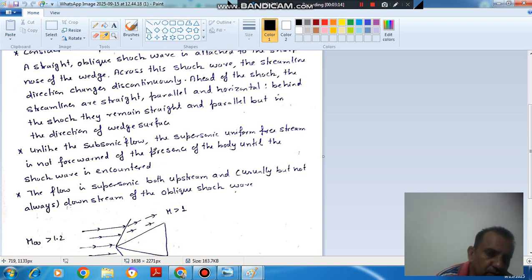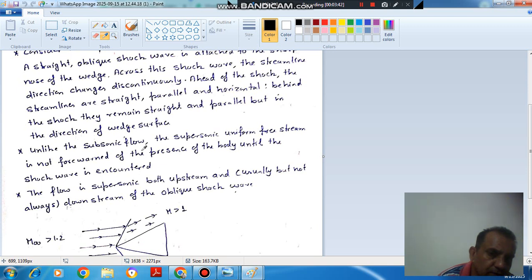Unlike subsonic flow, as we have studied that in subsonic flow, the presence of the body is felt by the flow, but here in case of supersonic flow, the presence of the body is not felt by the flow. That's why the flow changes its properties suddenly.